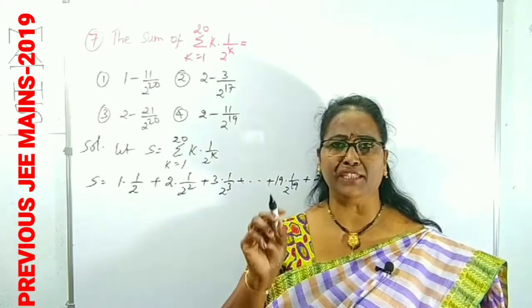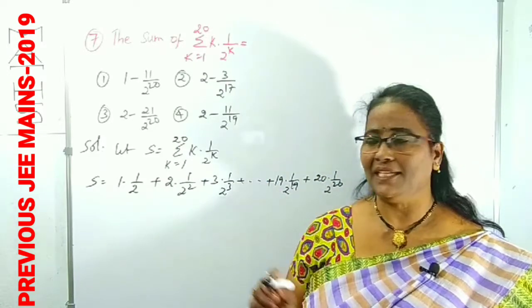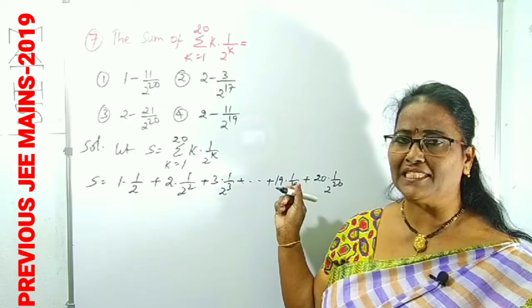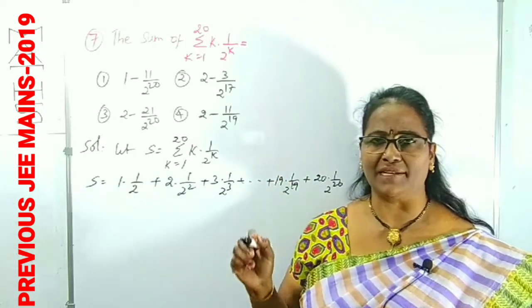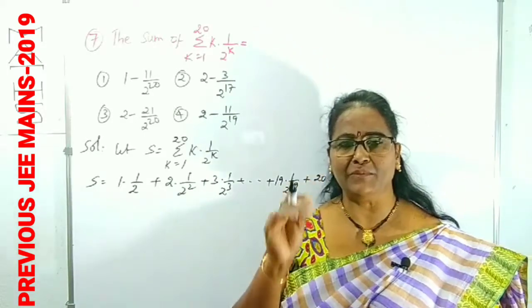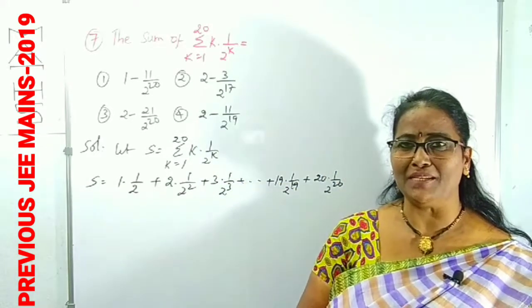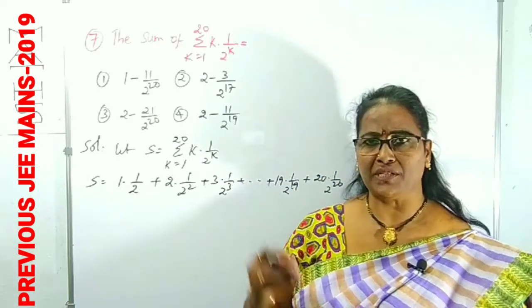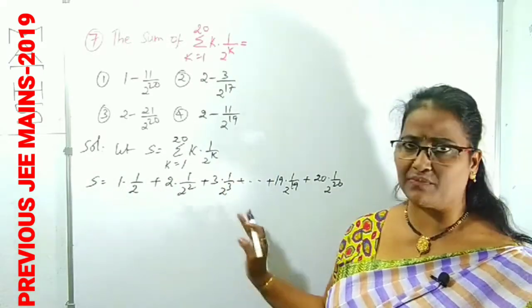In that lecture we were given the sum of infinite terms in AGP, but it is not an infinite series here. He is asking for the sum of some 20 terms, 15 terms, like that. Maybe the sum of n terms. If we are asked the sum of n terms in an AGP series, what process do we have to know? That is important. In place of n we can use any number, here 20 or 21, depending on the series.